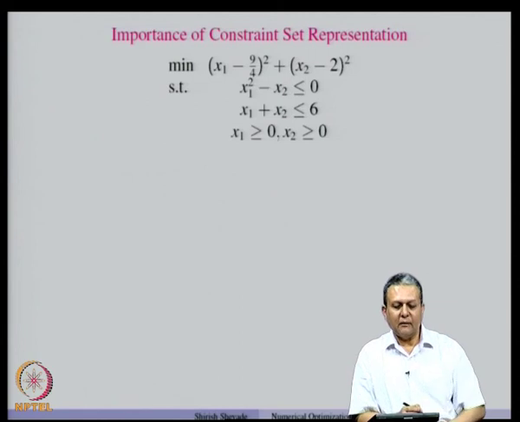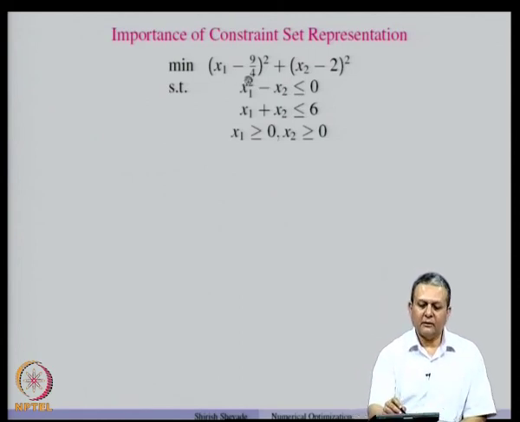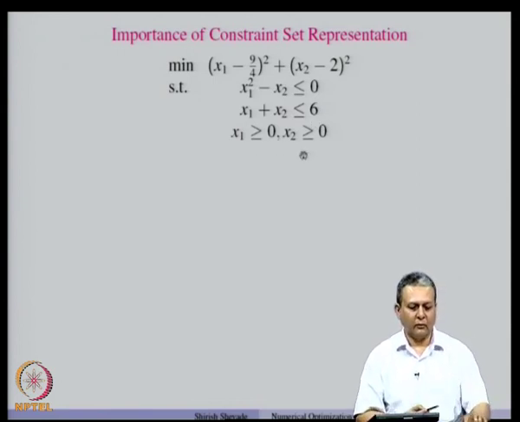So, let us take an example where we want to minimize (x1 minus 9 by 4) square plus (x2 minus 2) square, subject to the constraints x1 square minus x2 less than or equal to 0, x1 plus x2 less than or equal to 6, and x1 and x2 are non-negative quantities.